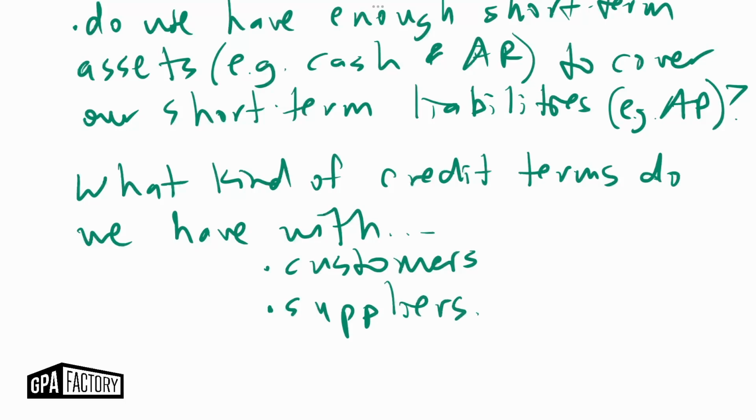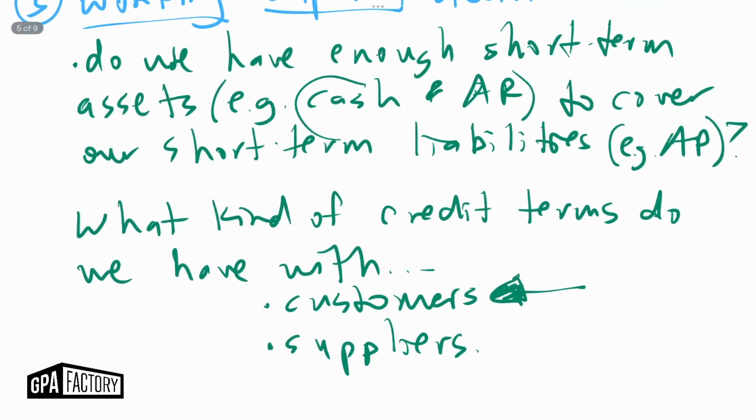And what I mean by that is, do we allow our customers to pay us 2 years later? Because that's going to affect whether we are going to be able to receive cash quickly enough to pay off some of these short-term obligations.